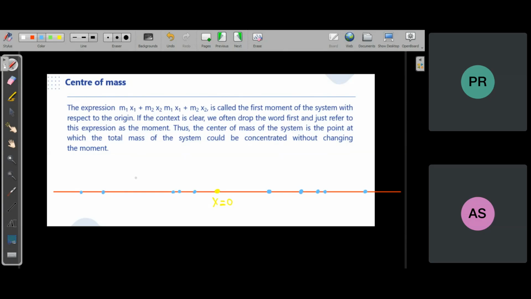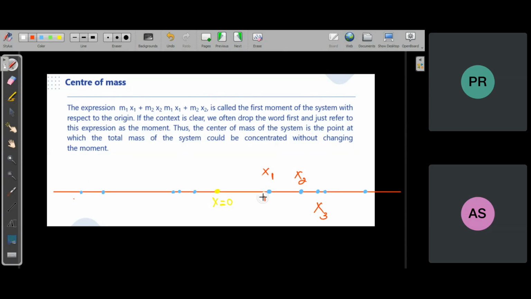Now, the x coordinate of this particle you can call x1, for this x2, for this x3, and so on. And all the particles will also have some masses.